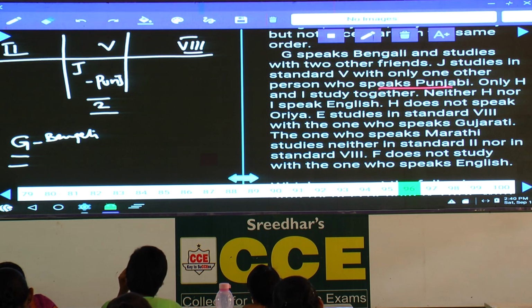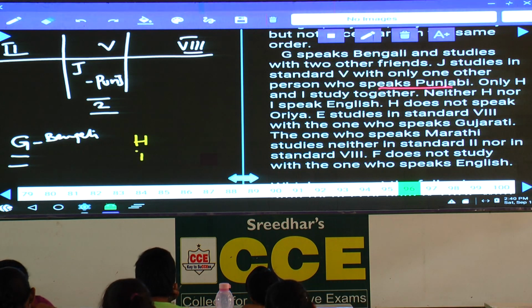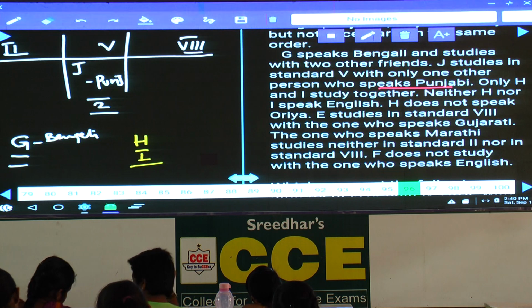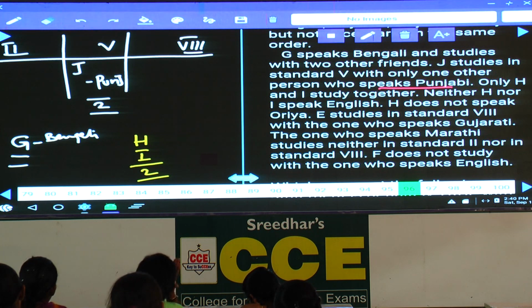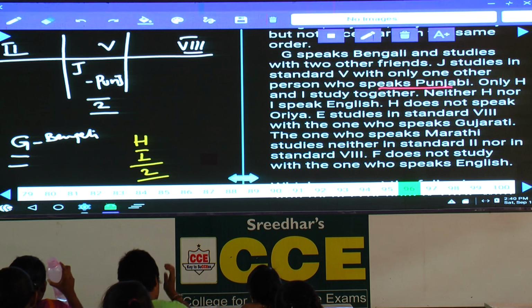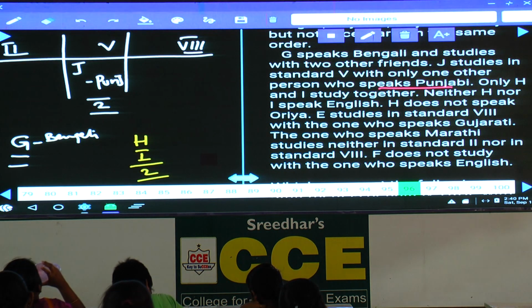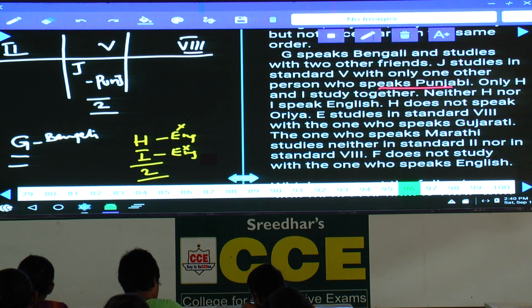Then next information, only H and I study together. Who are the persons studying together here? Only H and I. That means in the class in which H is studying, there must be only 2 people. Hence H and I can be either in the 2nd standard or in the 8th standard. Neither H nor I speaks English. So for H, English is ruled out, and for I, English is also ruled out.